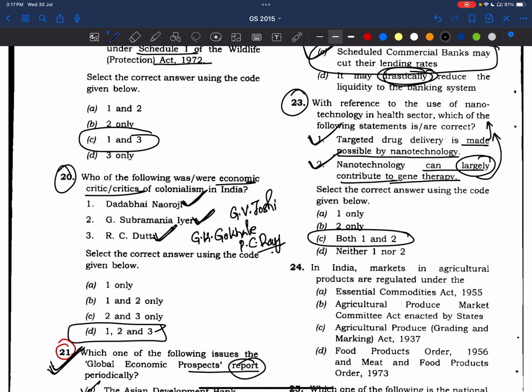Let's see here. What are the important things? We need to read about nanotechnology in science and tech, and its application in the health sector. Even the health sector becomes important. Science and technology, health is a very important topic. We need to revise these topics from a conventional source.